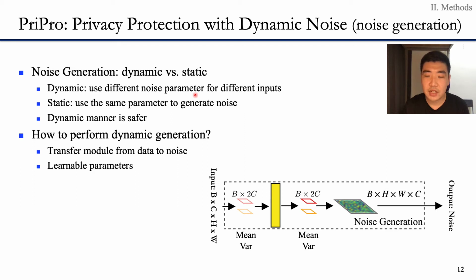We can notice that if we have better parameters for noise generation, the protection will be much more effective and have less influence on user task accuracy. The method we propose is to use a transfer model, which consists of a simple linear layer. The transfer model will take the mean and variance of the intermediate result as input and output the mean and variance of noise. Learnable parameters make the whole module suit the user task and input images better through optimization.